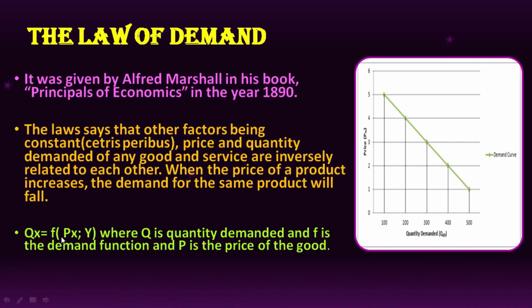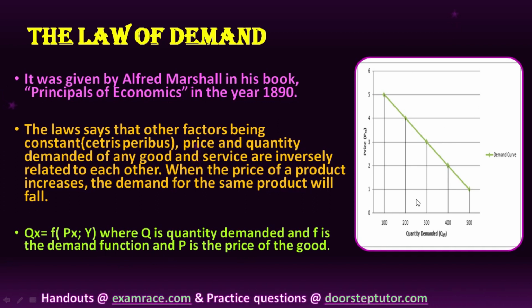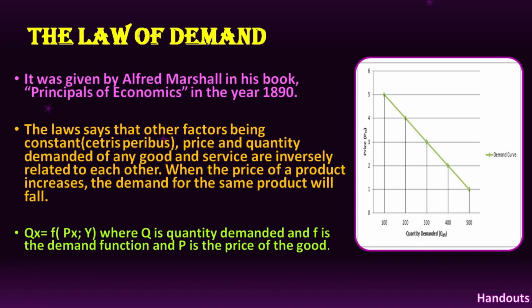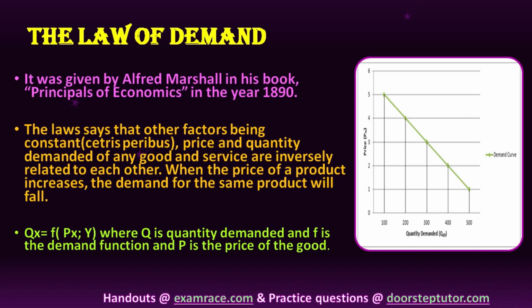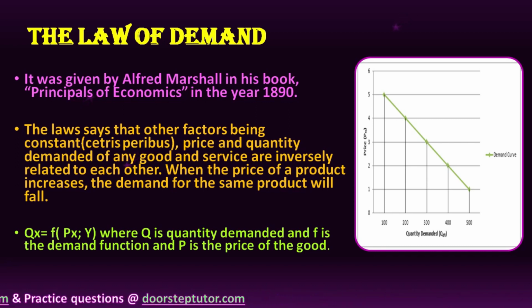Okay, so Qx is a function of price, where Q is the quantity demanded and F is the demand function, right? In this diagram we can see that on the vertical axis there is price and on the horizontal axis there is quantity demanded. See, what is the difference between demand and quantity demanded? Quantity demanded is exactly what people demand, the exact amount, whereas demand is what they want. They have the ability but they have still not demanded. So quantity demanded is the precise term, right?